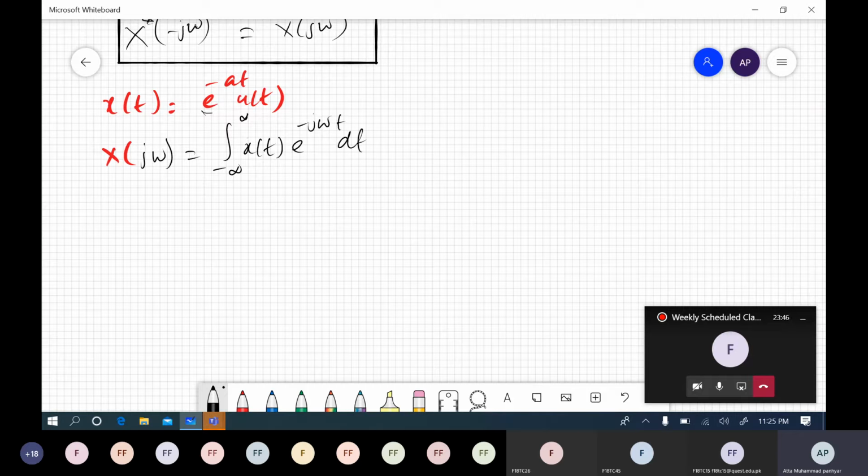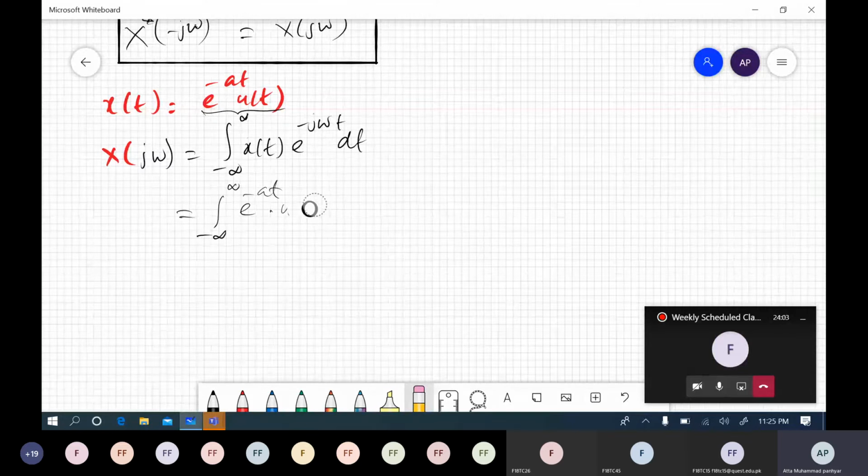Now this is the input signal, so this must be equal to the integral from minus infinity to infinity of e to the power minus at u of t times e to the power minus j omega t.